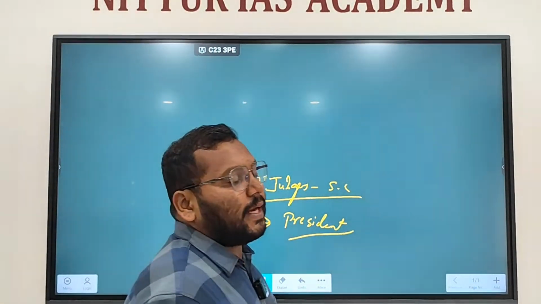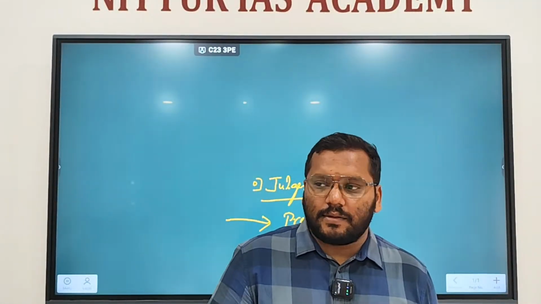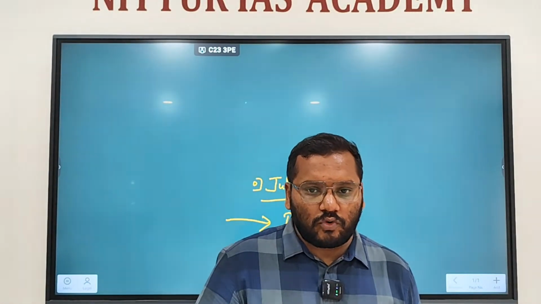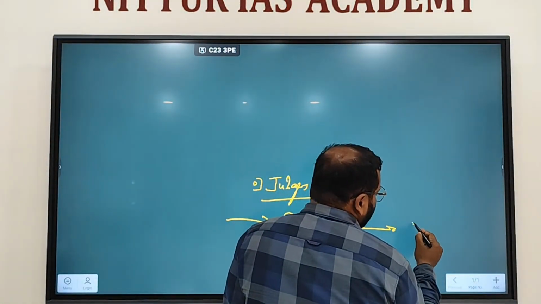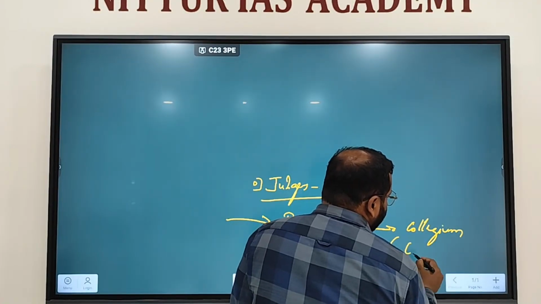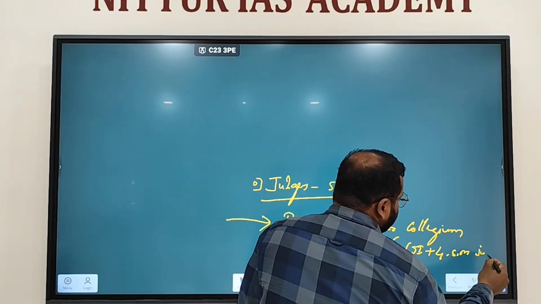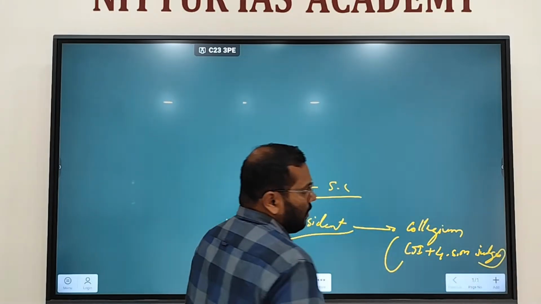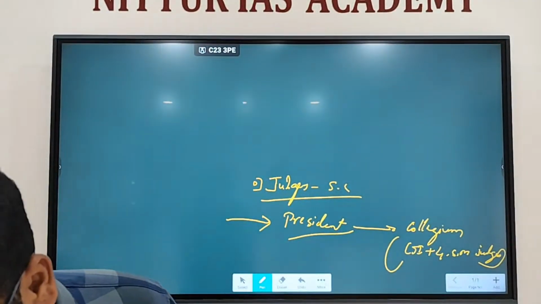But it doesn't mean that President can appoint anyone as a judge of the Supreme Court. It is based on the advice given by the collegium consisting of CJI plus 4 senior most judges.